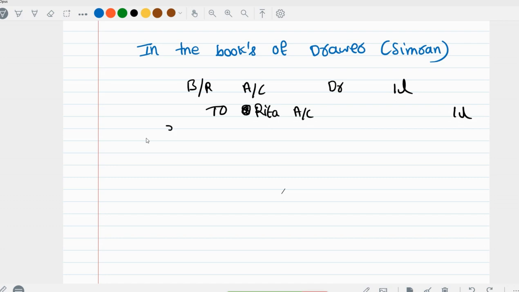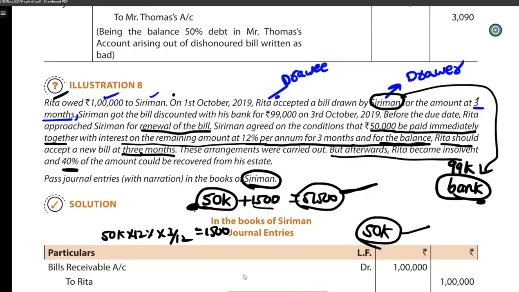₹1,00,000, right? When do we write this journal entry? When the bill is drawn. Okay. Then what happened? Check out the question.